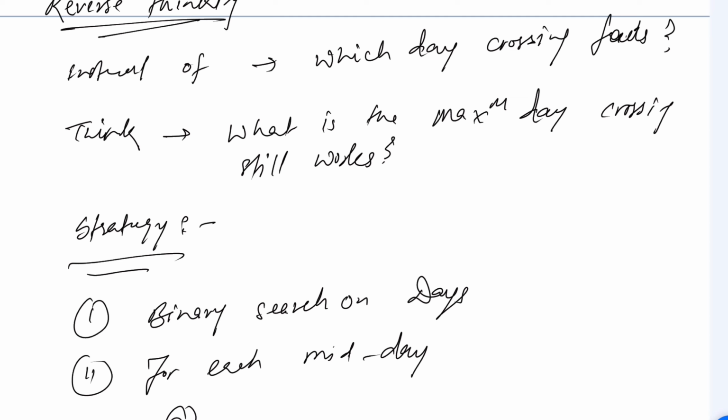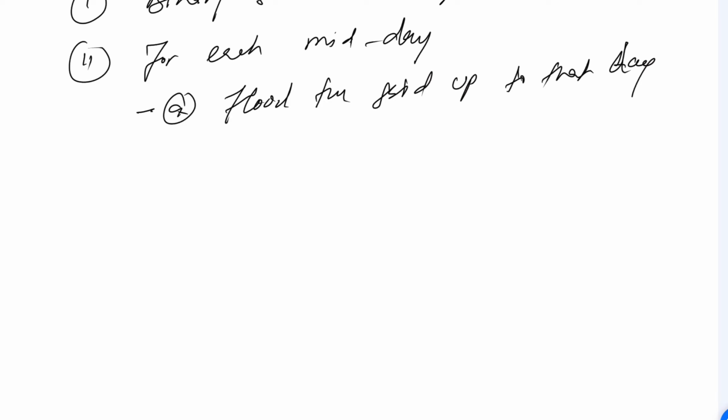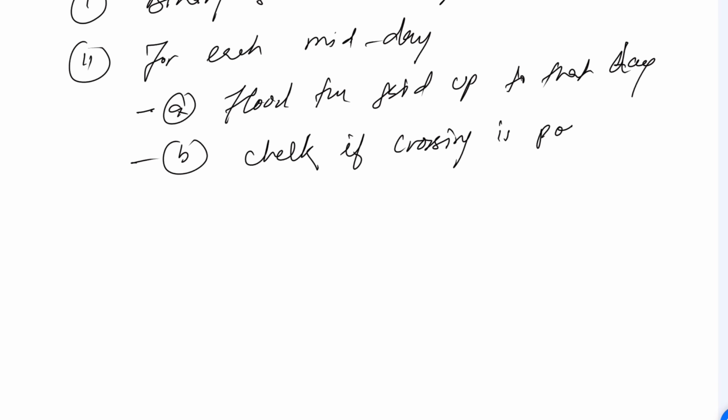Very first, flood the grid up to that day. Then check if crossing is possible, using BFS or DFS.